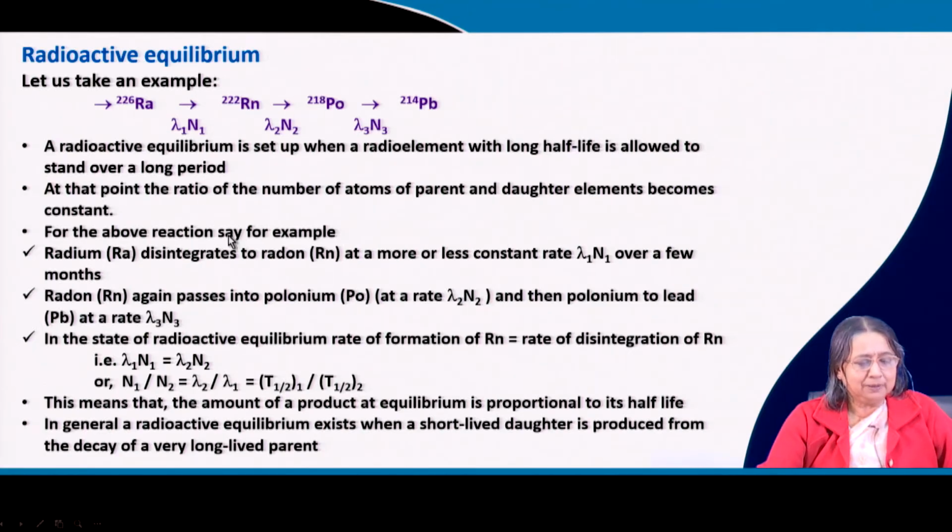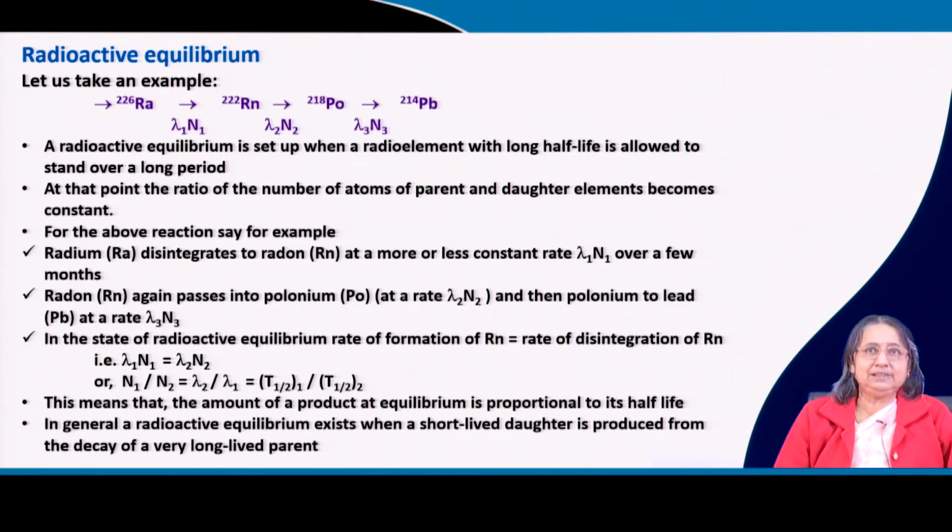For the above reaction, say for example, radium disintegrates to radon at a more or less constant rate lambda 1 N 1 over a few months. Radon again passes into polonium at a rate lambda 2 N 2 and then polonium to lead at a rate lambda 3 N 3. So in a state of radioactive equilibrium, the rate of formation of radon is the same as the rate of disintegration of radon. Means at equilibrium also there is no change: the rate at which radon is formed, at the same rate it is disintegrated.